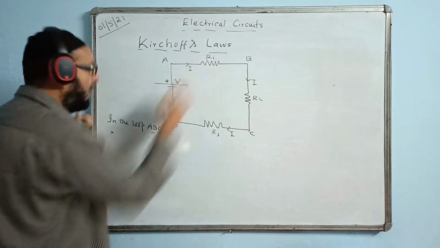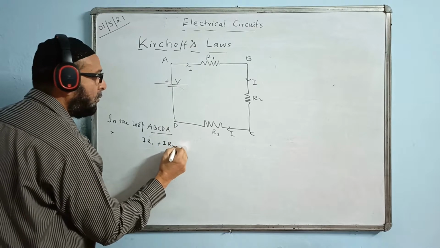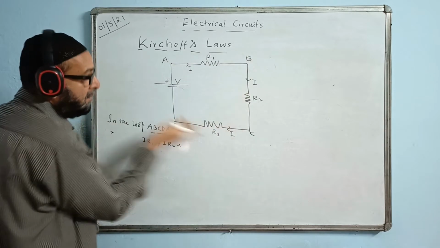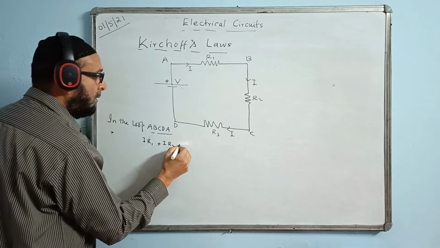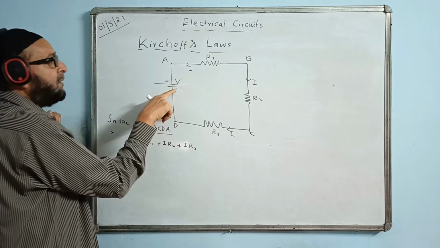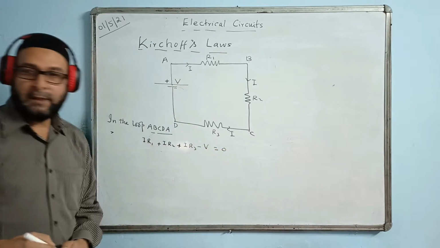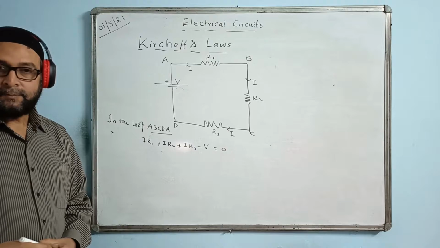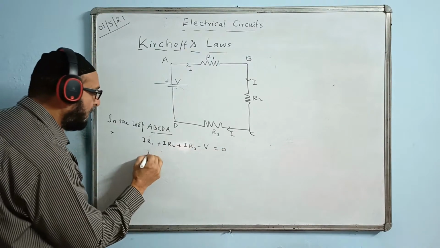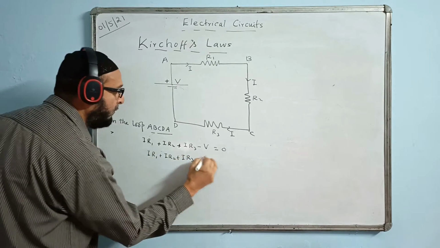I take the first one as IR1 plus IR2, all in the same direction, that is clockwise in this case, plus IR3, minus V equal to 0. If I send the minus V to the other side, it becomes IR1 plus IR2 plus IR3 equal to V.